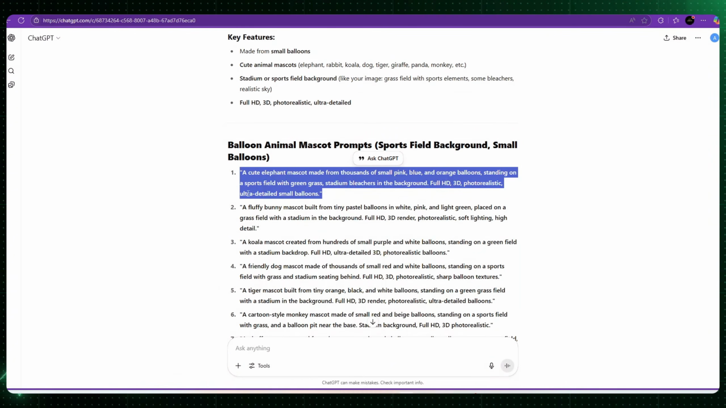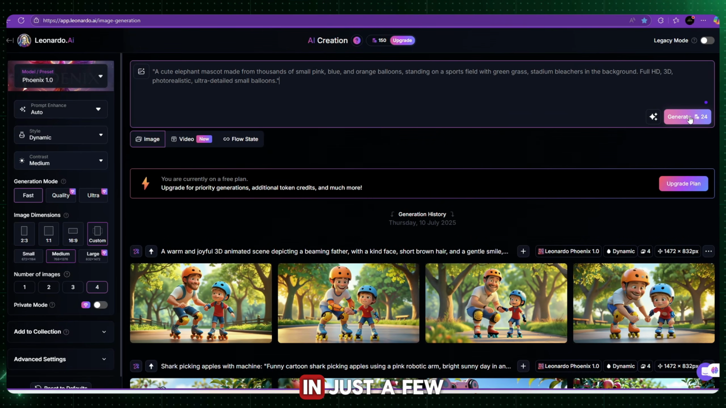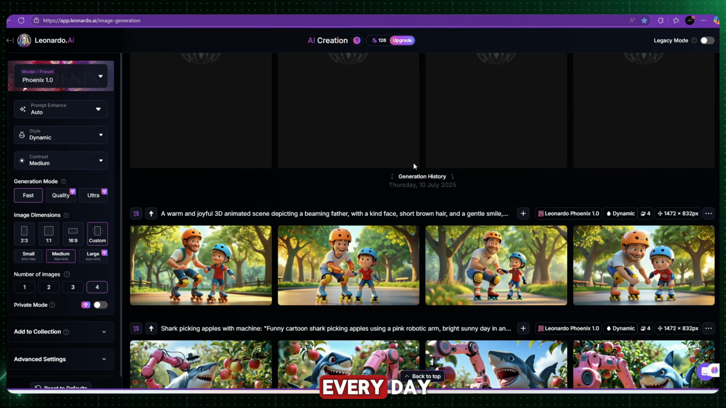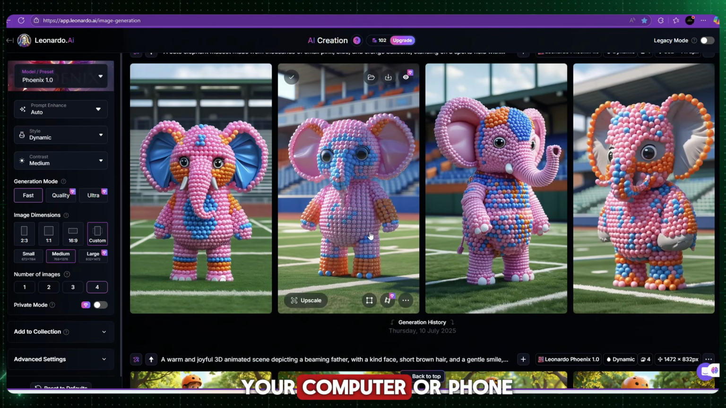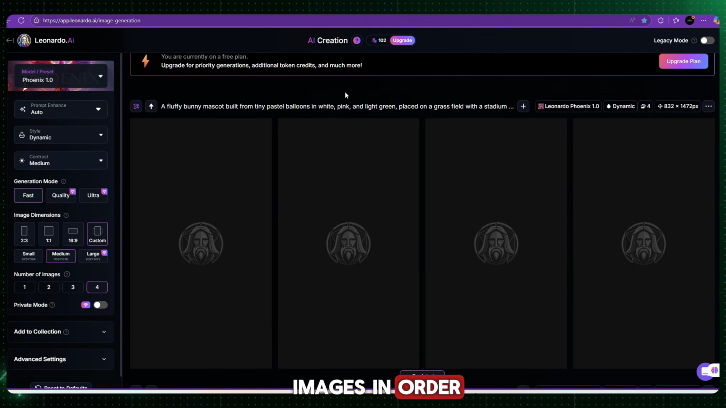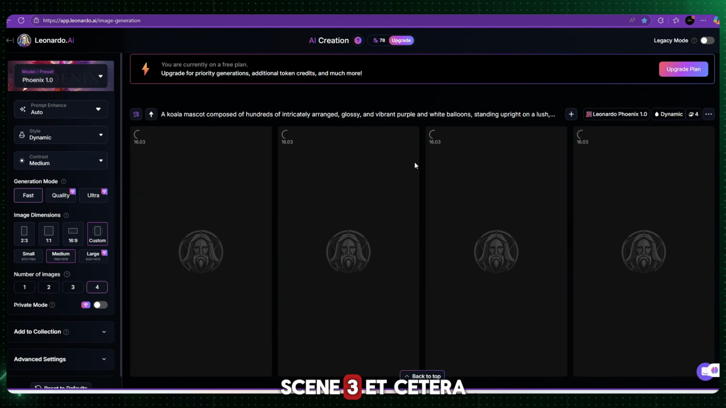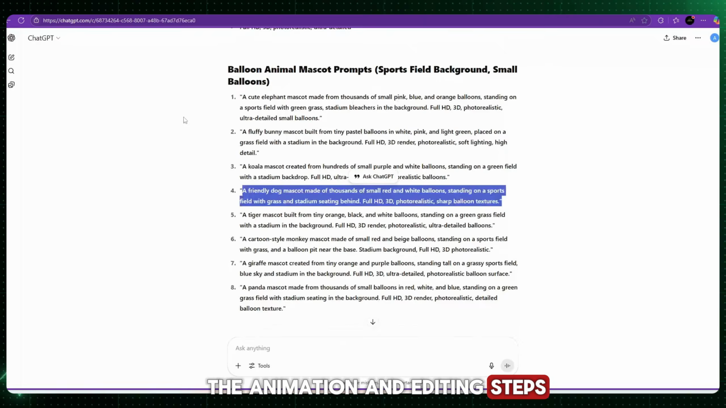Generate the images. Copy the prompts you got from ChatGPT. Paste the prompt into Leonardo.ai and click Generate. In just a few seconds, you'll get amazing high-definition images that look super professional. Leonardo.ai gives you 150 free credits every day, so you can keep creating images without paying. Create a folder on your computer or phone to keep all your images in order. Name them Scene 1, Scene 2, Scene 3, etc. This will help when you move to the animation and editing steps.